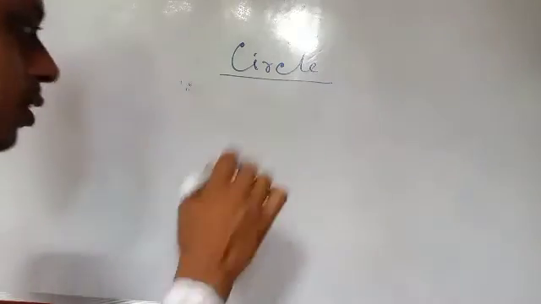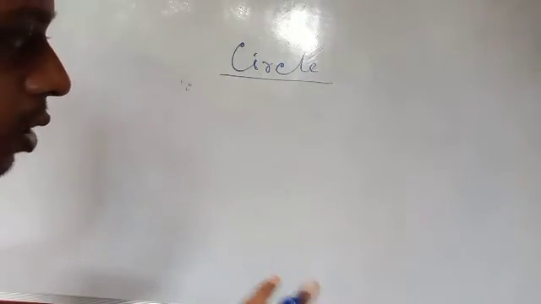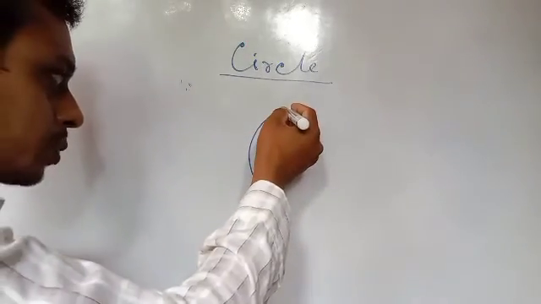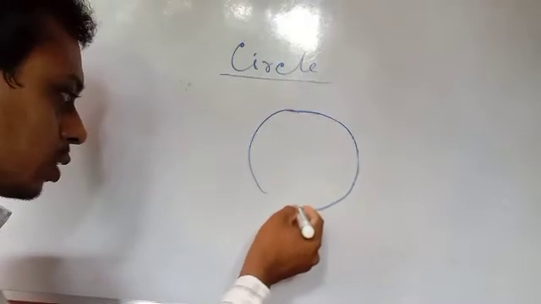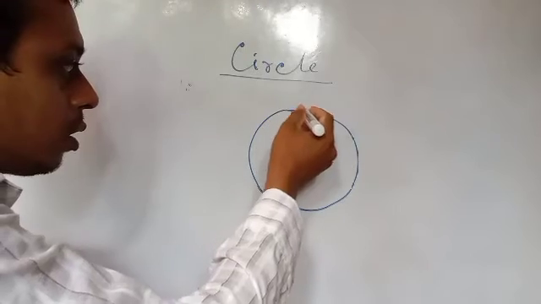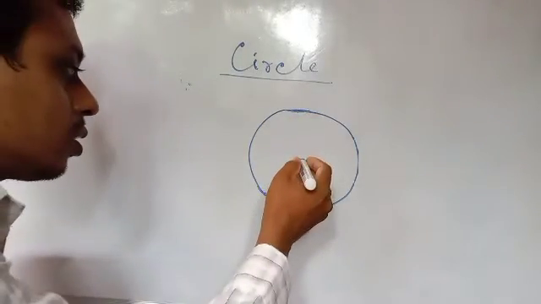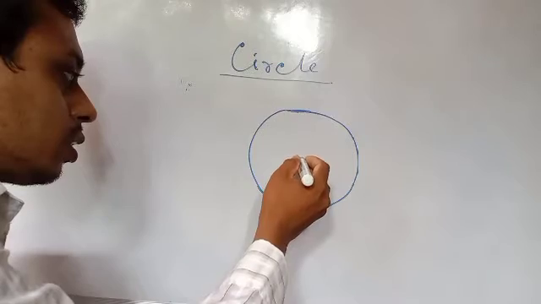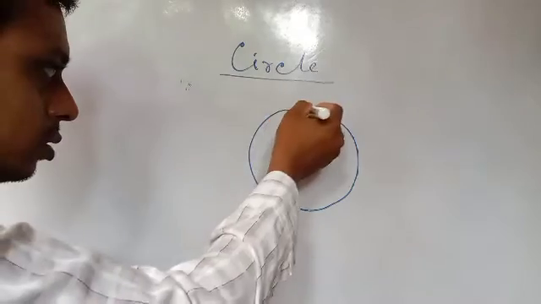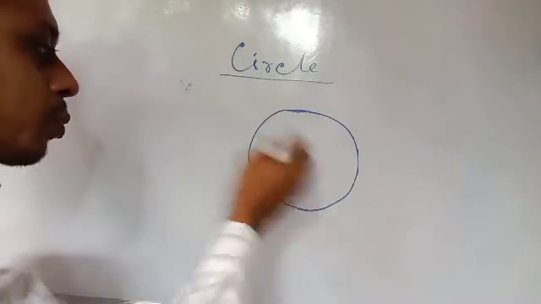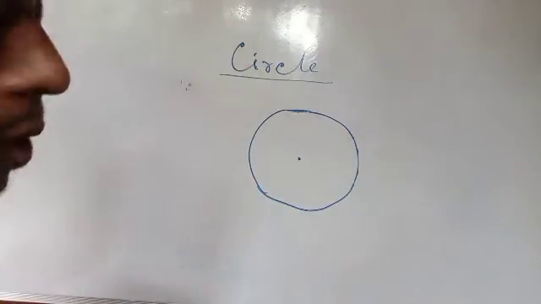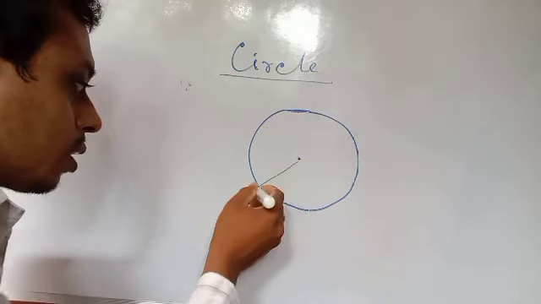You know that we have triangle, rectangle, square. Circle is also a plane figure, but in the case of a circle there is no straight line, and it is not a polygon. Circle is not a polygon. It is a curved line. In the middle of the circle there will be a fixed point, and these are rotating. This fixed point, on which the circle is drawn, is called the center.